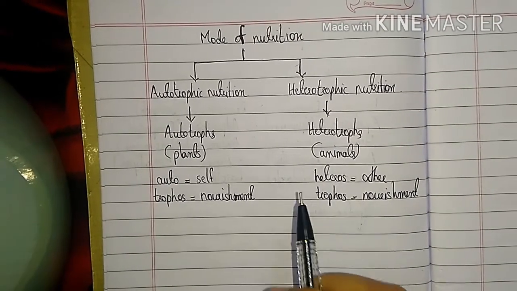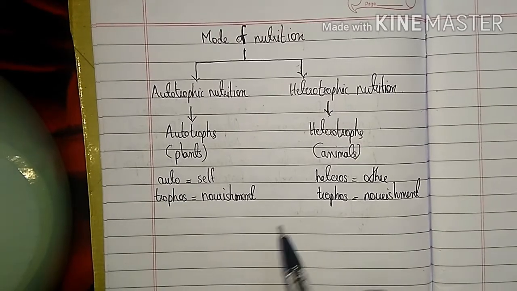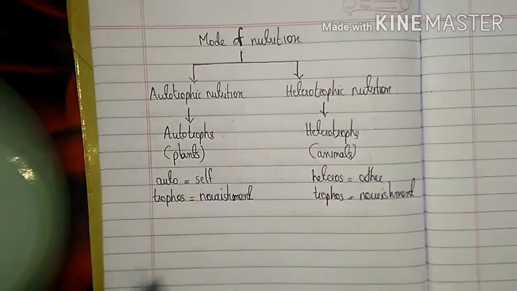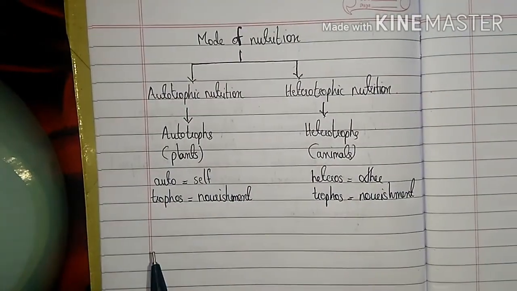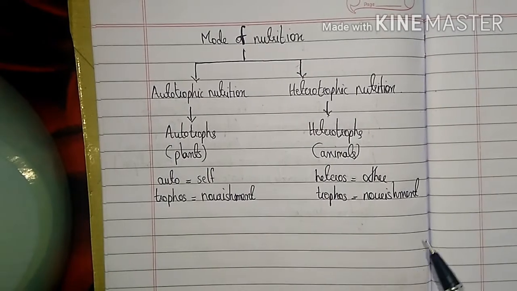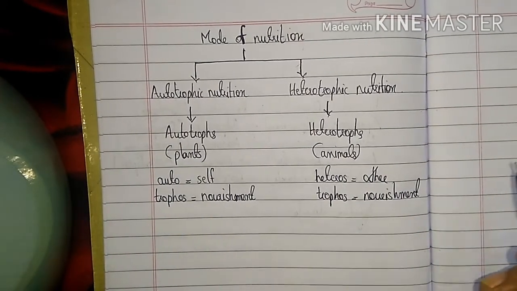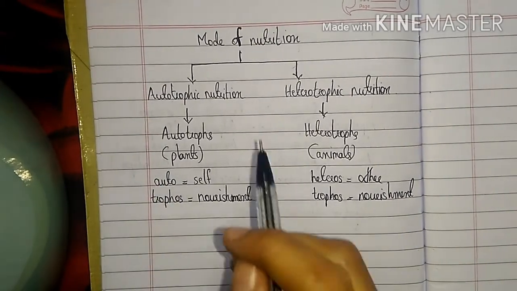So when a question like this, define the mode of nutrition or explain the different types of mode of nutrition, then we have to write this completely. Okay, autotrophic, heterotrophic, and you have to define these two words also. On the other hand, they may also ask define autotrophic nutrition or define heterotrophic nutrition. So in that case, you only explain each one.